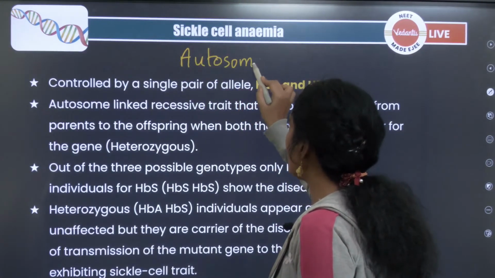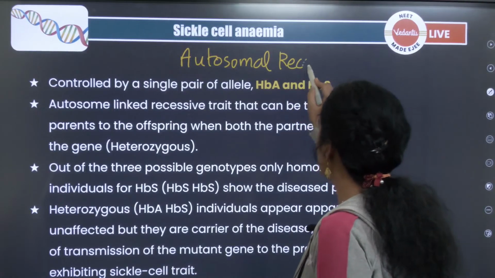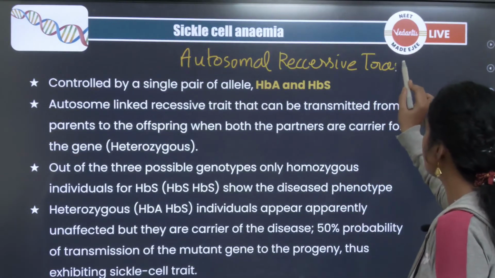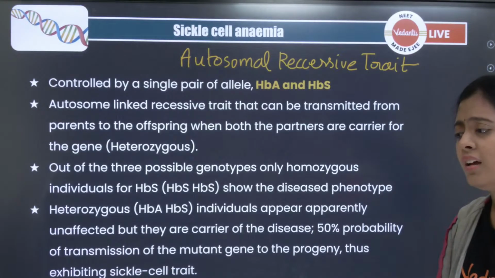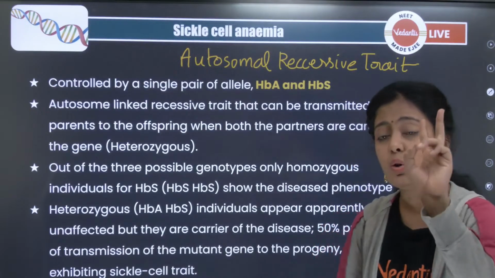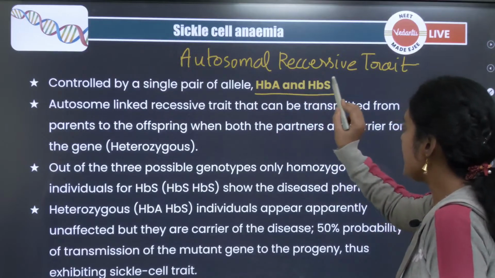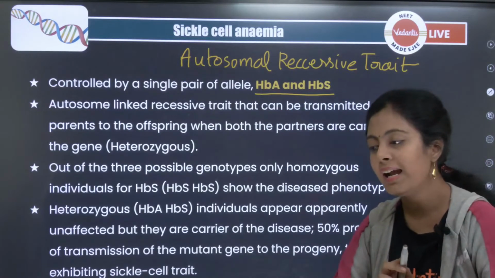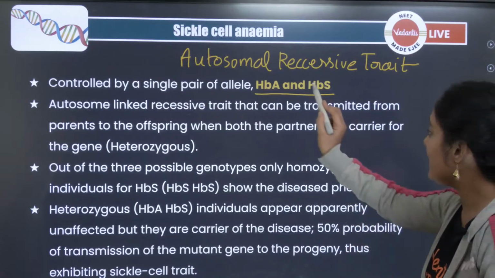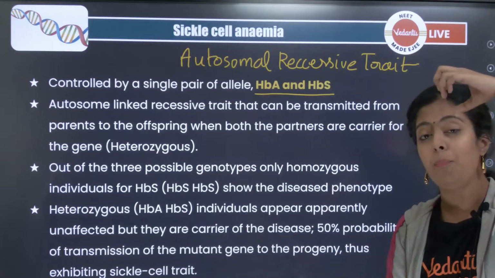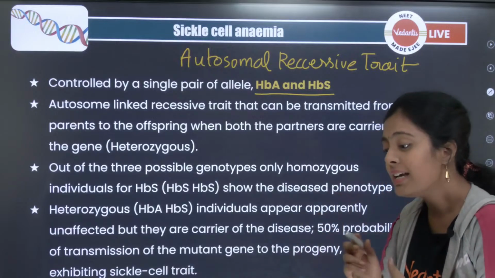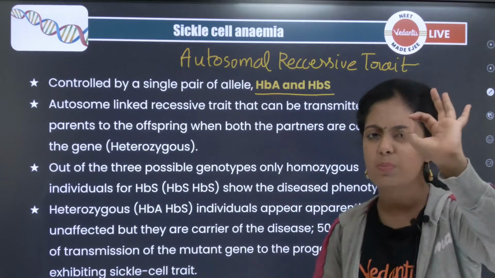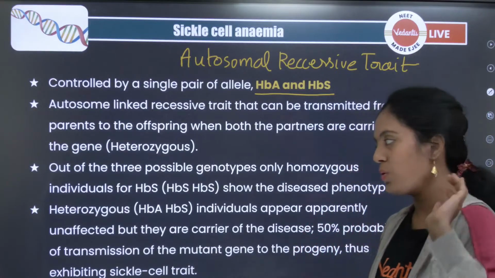Can anyone watching this live tell me? It's an autosomal recessive trait. It is controlled by 2 alleles, one is HBA and the other is HBS. HBA is responsible for proper RBC. HBS occurs on the autosomal chromosomes. So this trait is present on your autosomal chromosomes.